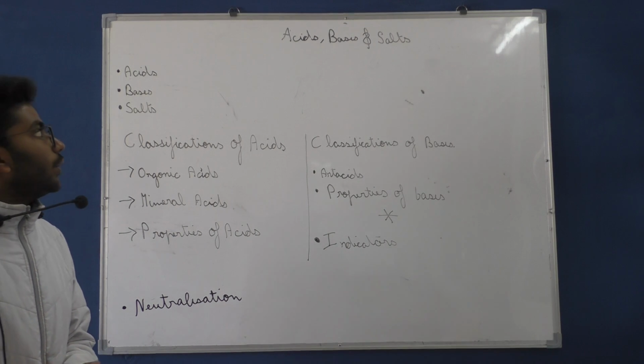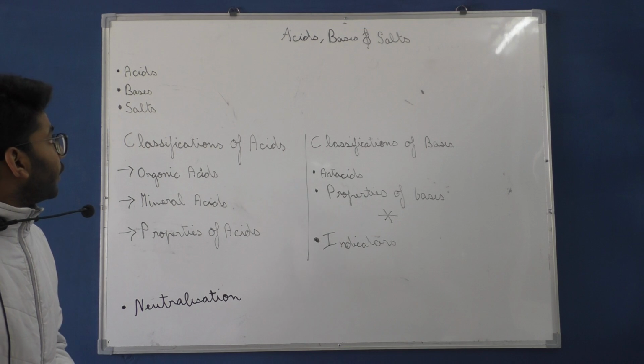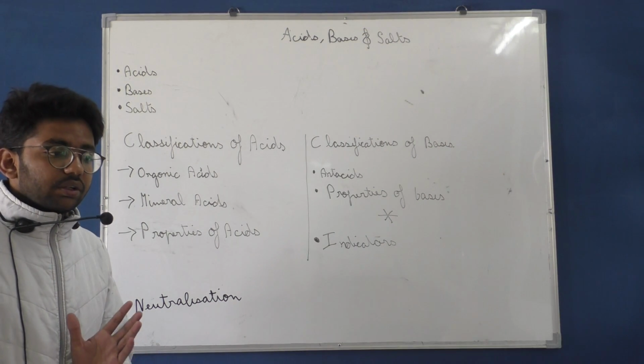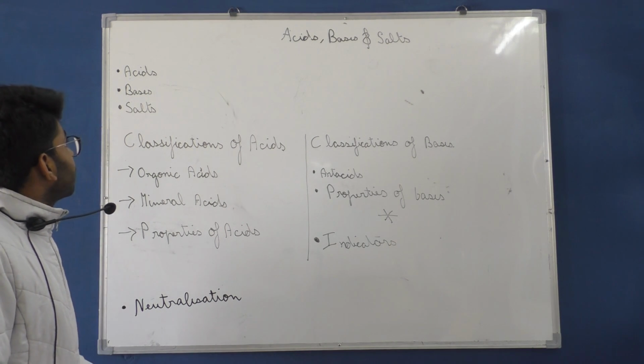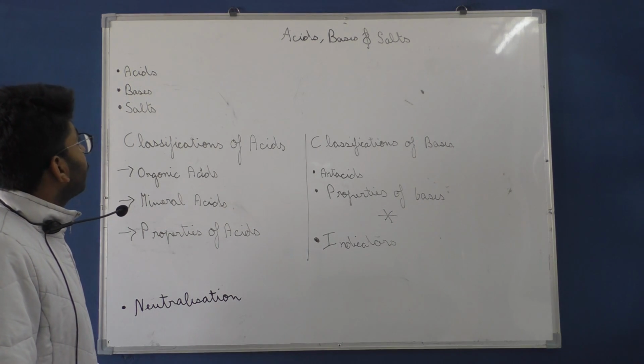Everyone, today we are going to learn about acids, bases and salts. So first of all, we are going to classify. There are three classifications of substances on the basis of their pH value. They are known as acids, bases and salts. Now, first of all, we are going to talk about acids.